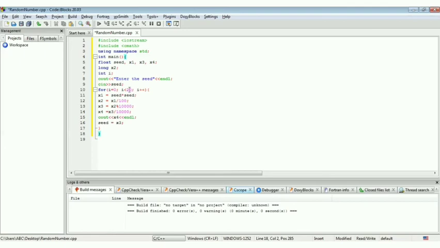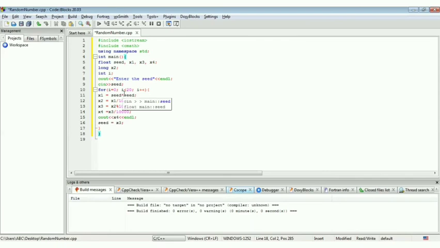This for loop will go up to 20 steps and then it will stop, because it continues whenever i is less than 20, starting from i equal to 0. So you will get 20 random numbers.